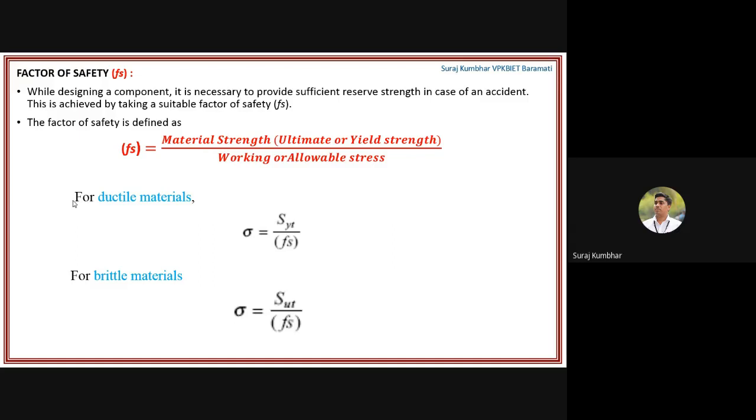Now factor of safety is defined as the material strength, that is ultimate or yield strength, divided by working or allowable stress. So for ductile material, sigma is equal to yield strength upon factor of safety, and for brittle material, sigma is equal to ultimate tensile strength upon factor of safety. According to the material, we need to use this formula. We are just going through the basic parts, then we will go for the problems. So this is about the factor of safety.